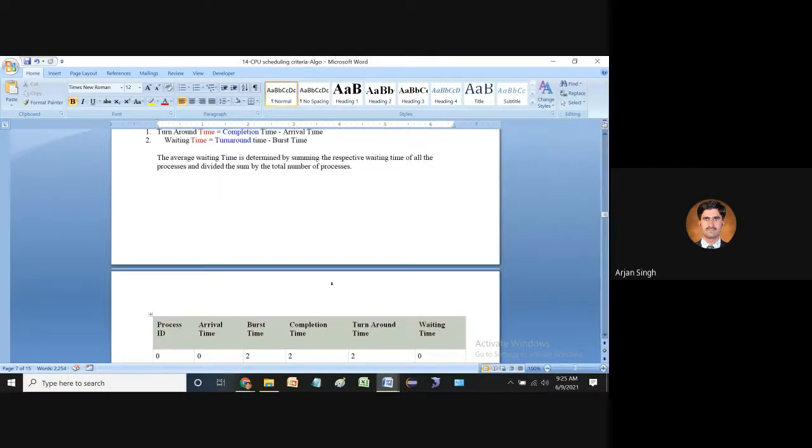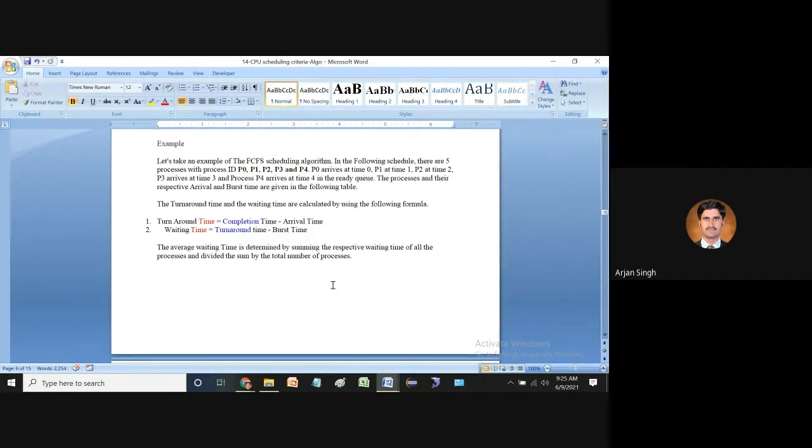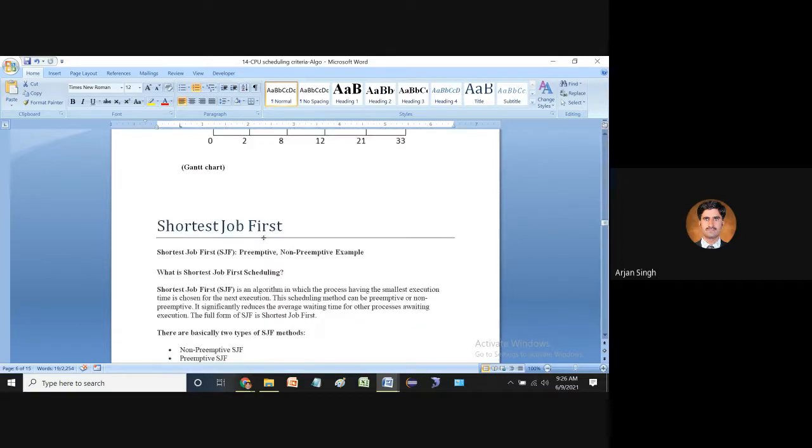There are also certain formulas. Turnaround time is completion time minus arrival time, and waiting time is turnaround time minus burst time. This is the formula to find out how turnaround time and waiting time work. Okay, which we have done.